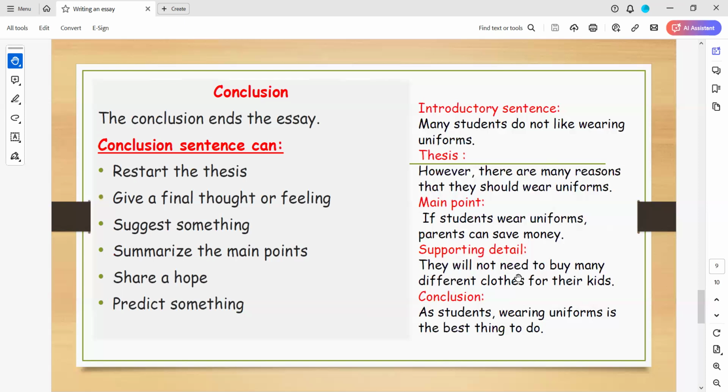So a conclusion might restate the thesis, might give you a final thought or feeling, might suggest something, or summarize the main points. Maybe you share a hope or project something. So these are the conclusion, and I think that you know it well. Here, I want you to have a look at the elements we have taken, and tell me if you want to ask any question.